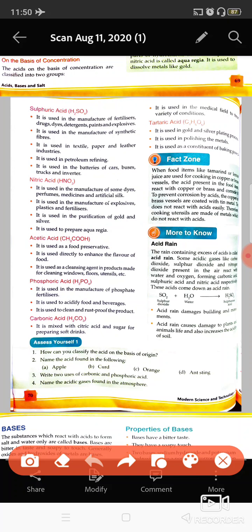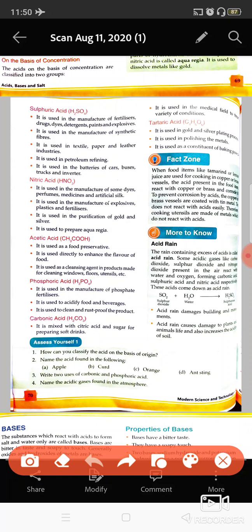Acetic acid is used as a food preservative. You might have seen that in pickles your mother adds some kind of acid, that is actually acetic acid, which is vinegar. It is present in the vinegar. So vinegar is basically added in the pickles for preservation of the food.